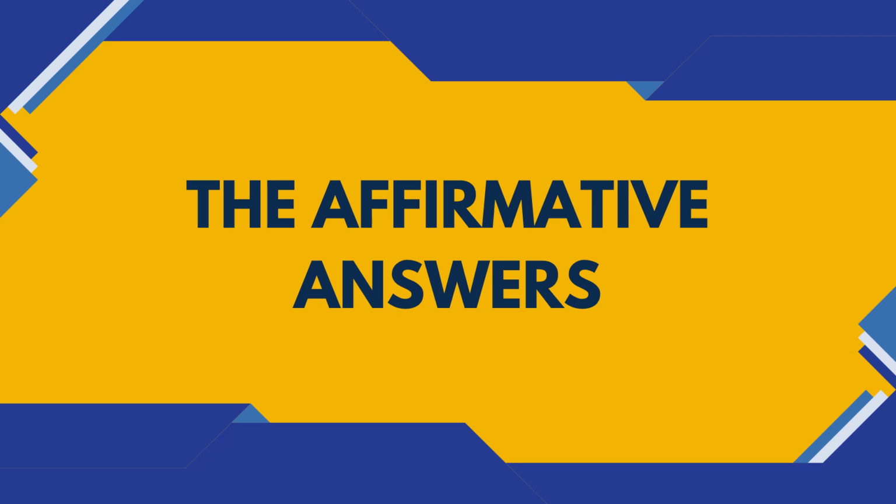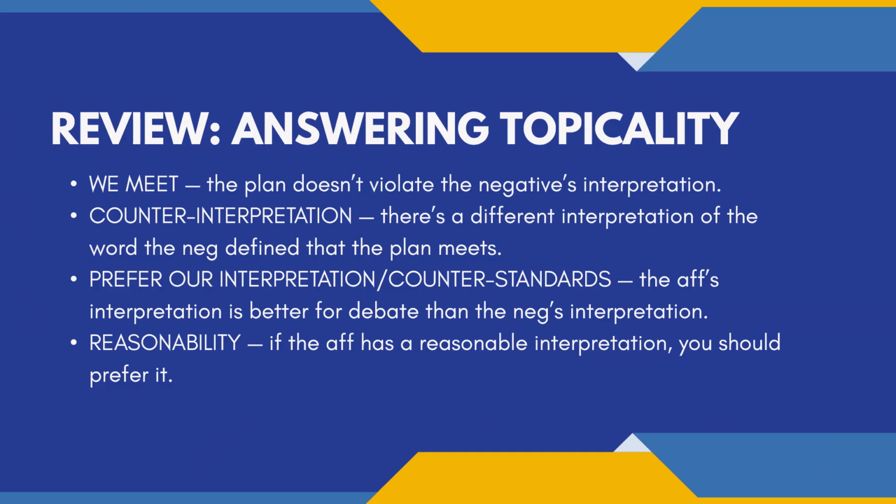The affirmative is then going to answer the topicality argument. The affirmative generally has four ways to answer topicality. They can make a we meet argument, saying that the plan doesn't actually violate the negative's interpretation. They can make a counter interpretation that says there's a different interpretation of the word the negative defined that the plan does meet. They're going to say that the judge should prefer their interpretation, and sometimes that's called counter standards, where they're going to say the affirmative's interpretation is better for debate than the negative's interpretation. And finally, they're going to make a reasonability argument. If the affirmative has a reasonable interpretation, the judge should prefer it.